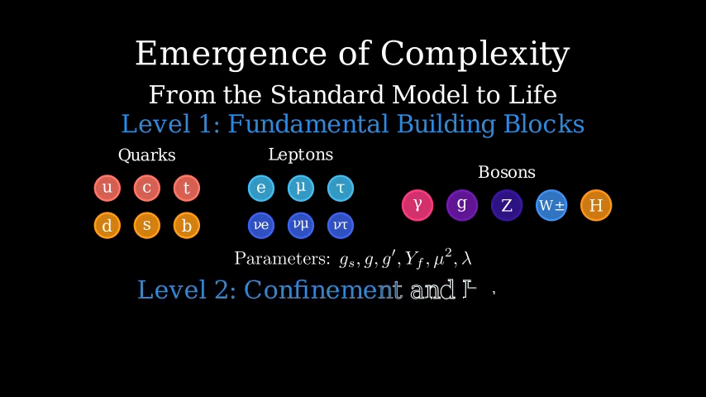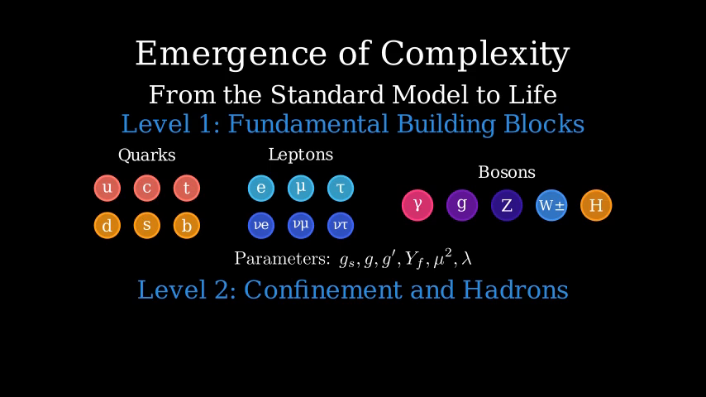Moving up a level in complexity, we encounter the phenomenon of confinement, where quarks combine to form hadrons like protons and neutrons. Due to the strong nuclear force described by quantum chromodynamics, or QCD, quarks cannot exist as free particles. Instead, they are bound together by gluons, the force carriers of the strong interaction. The QCD Lagrangian contains terms like G_mu_nu G^mu_nu, with coupling constant g_s, which leads to this confinement.